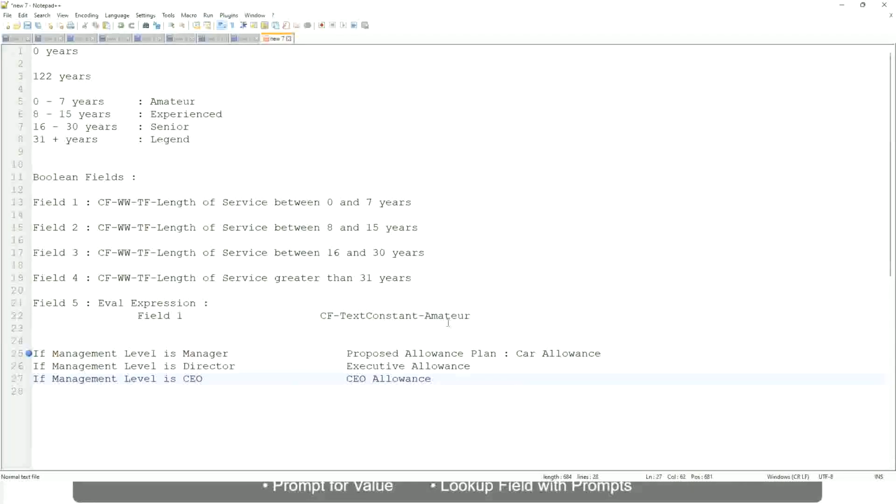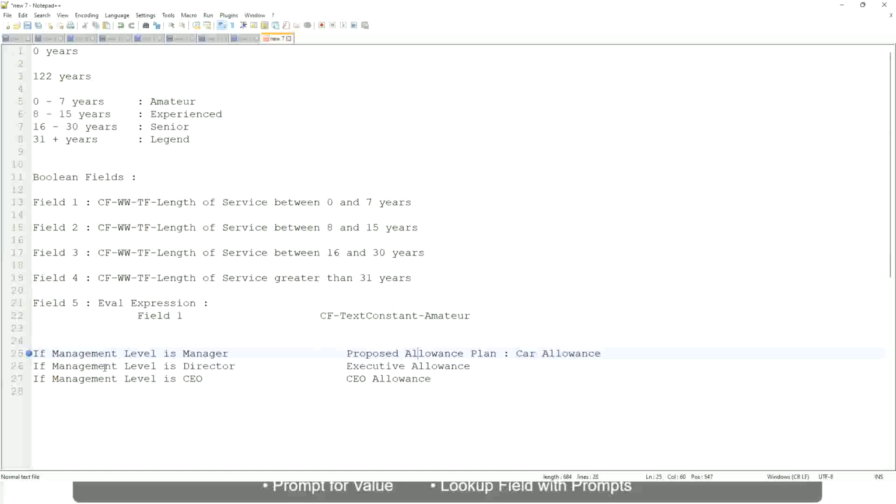And this is not a text. Let me tell you this. This is the link to the allowance that we want to have in the output, so that whoever is looking at this report can straight away click on this allowance and make sure that it is included in the package. So we want to return the allowance. Okay, or maybe let's do it something else.